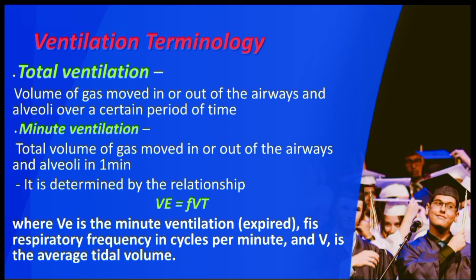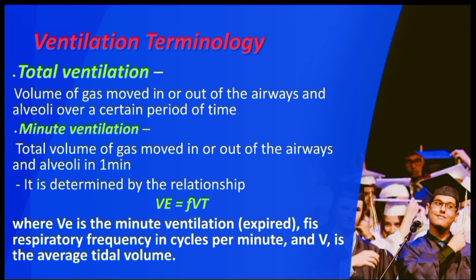And some terminology of ventilation is here. First of all, total ventilation. It means the volume of gas moved in or out of the airways and alveoli over a certain period of time. Next one is minute ventilation. It is the total volume of gas moved in or out of the airways and alveoli in one minute.